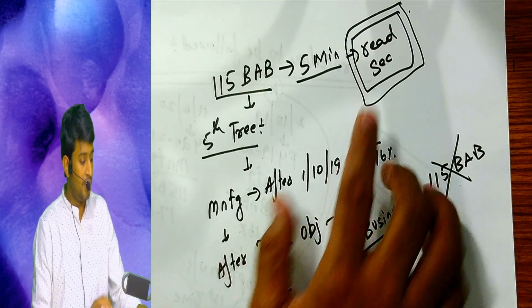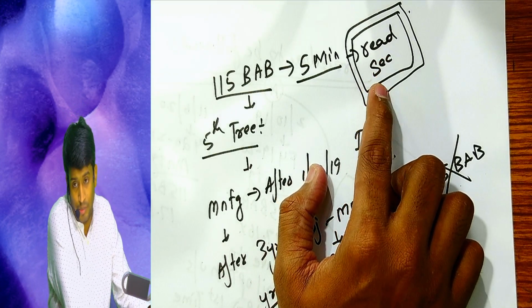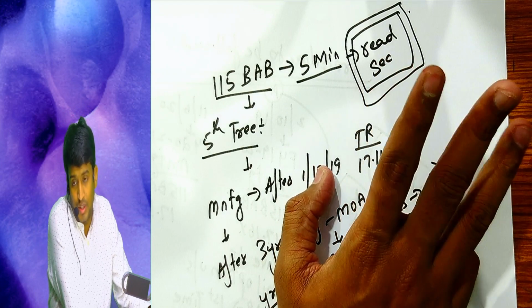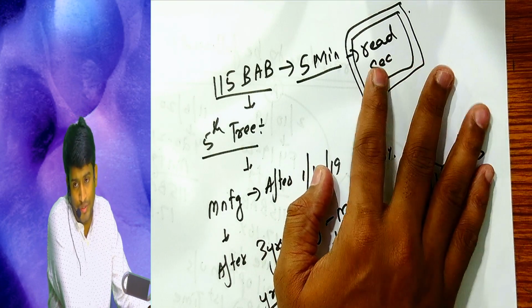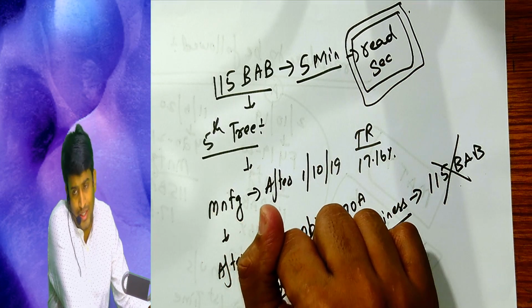You have to read all the 5 trees. That is, the first one is applicability, the second one is tax rate, the third one are conditions, the fourth one are the features, and the fifth one is failure to satisfy the conditions in future.